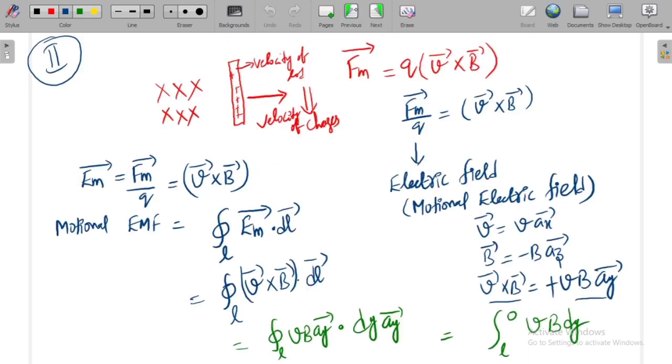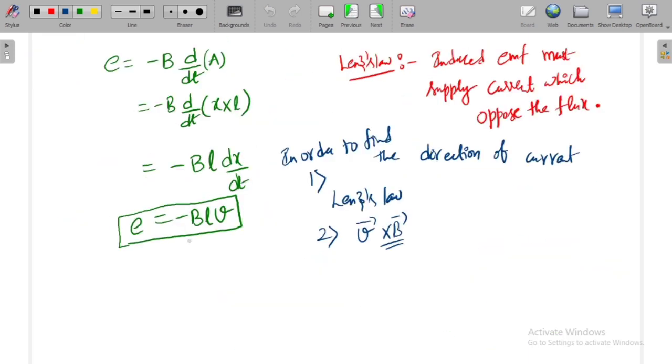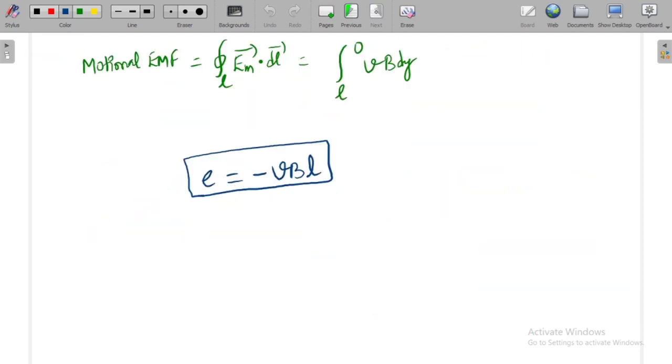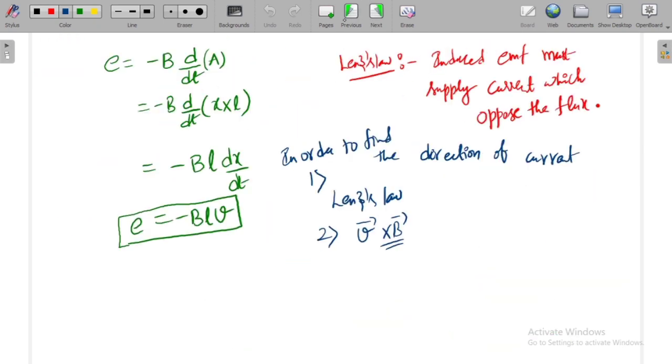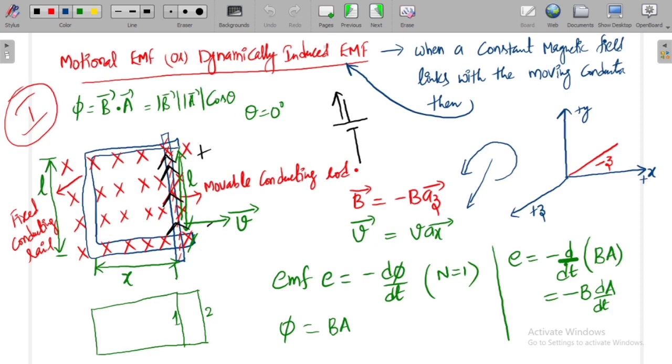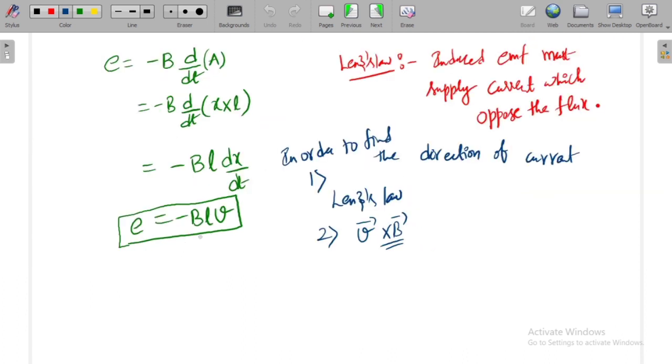If you observe, in the first method we got minus BLV. In the second method also we got BLV. So there are two methods which are helpful in order to find the induced EMF. First method is using Faraday's law directly, E is equal to minus d phi by dt, and by taking the change in area, you can get the induced EMF as minus BLV.